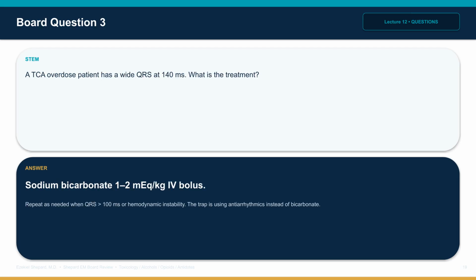Question 3. A tricyclic antidepressant overdose patient has a wide QRS at 140 milliseconds. What is the treatment? The answer is sodium bicarbonate 1 to 2 milliequivalents per kilogram intravenous bolus. Repeat for QRS over 100 milliseconds. The board trap is using antiarrhythmics instead of bicarbonate.